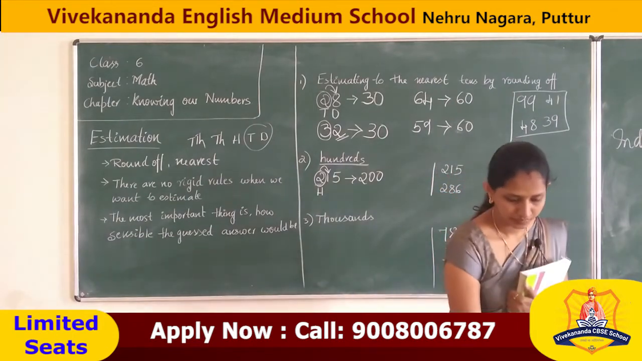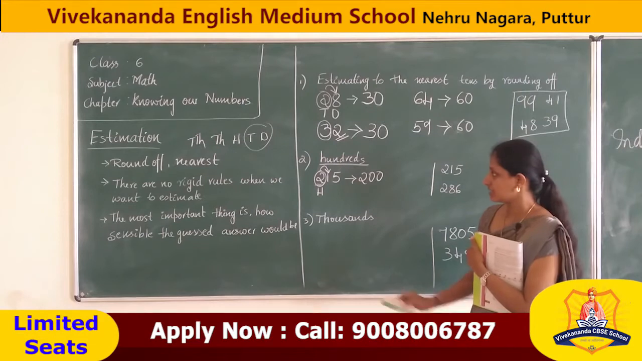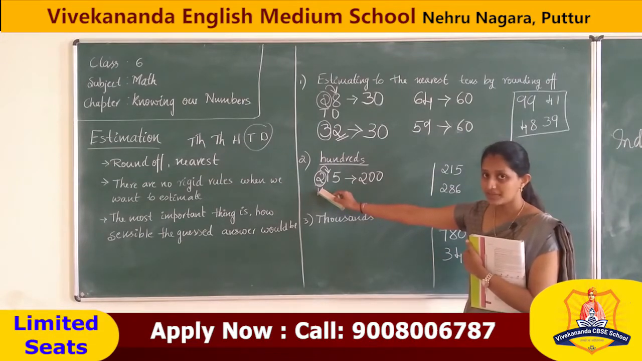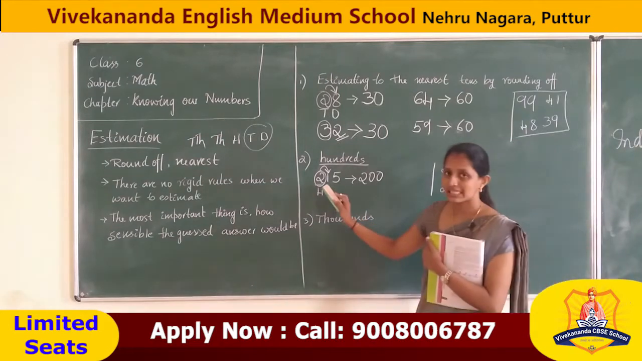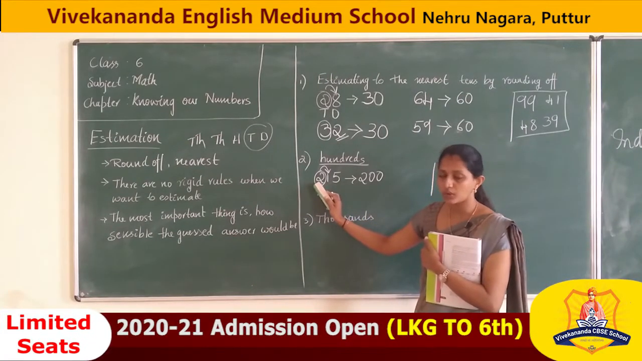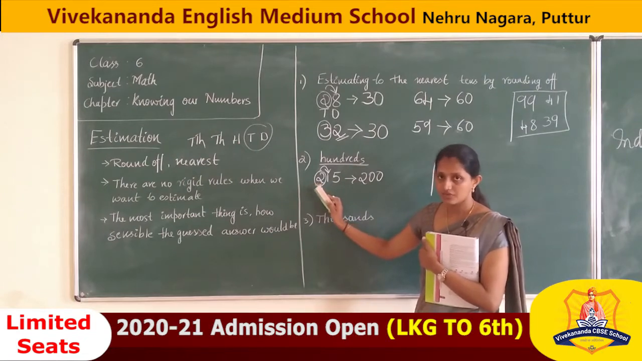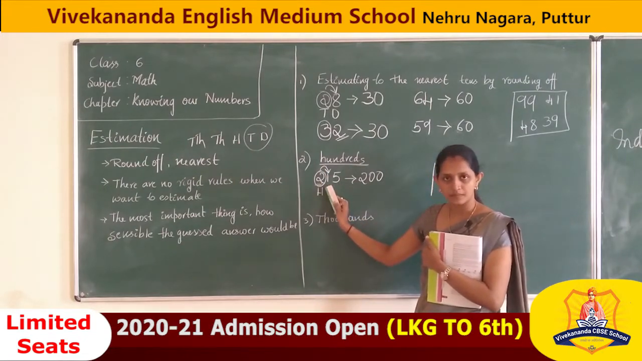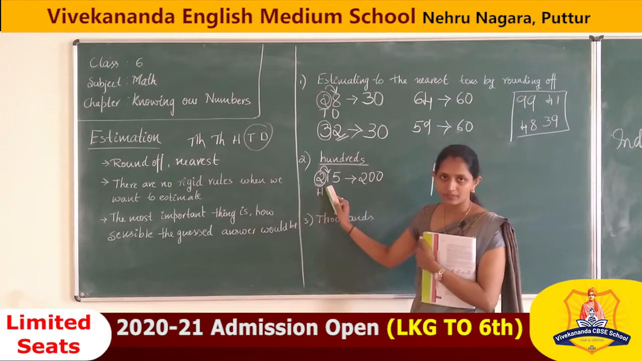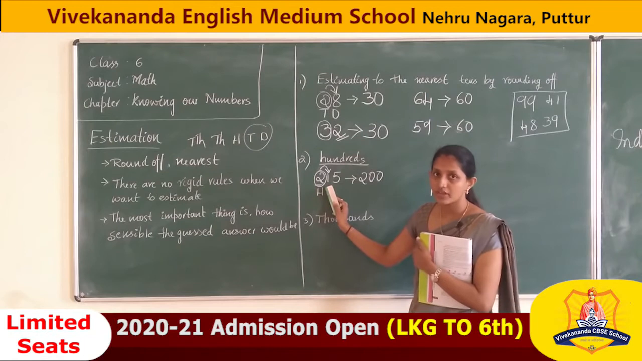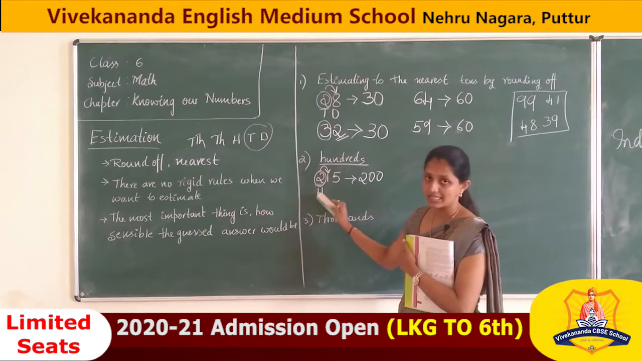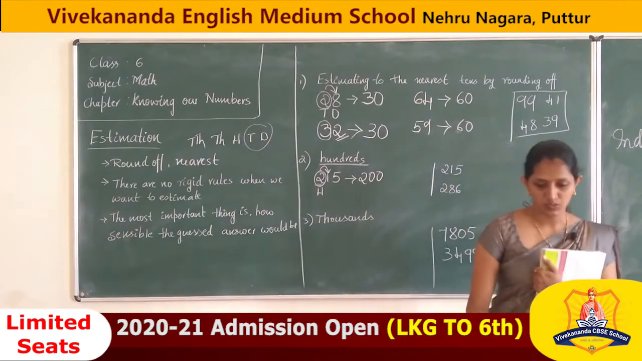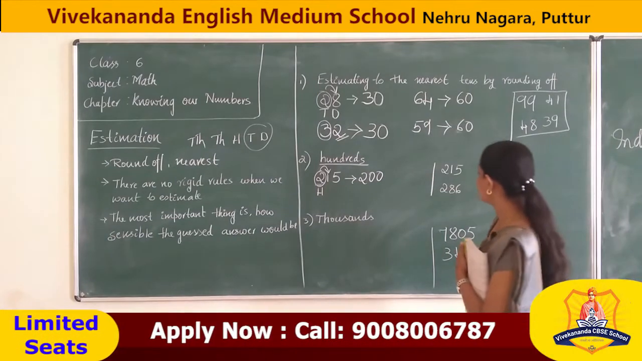Understood or not? If you have any doubt, see, we are estimating or rounding off to the nearest 100. We are seeing the 100th place first. What is the number in the 100th place? 2. Then we are checking its previous number, that is 1. So, it is not more than 5, it is less than 5. So, we are not going to increase any number in the 100th place. So, we are writing zeros for the rest. Understood?